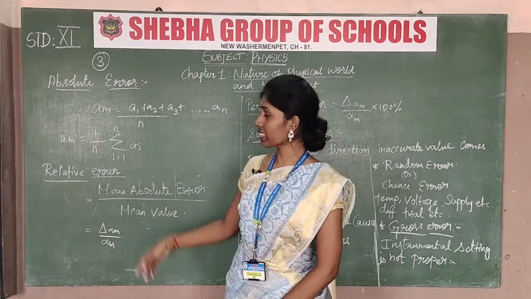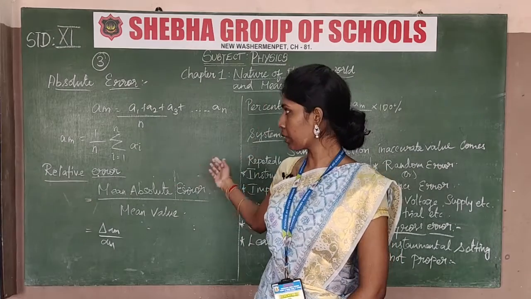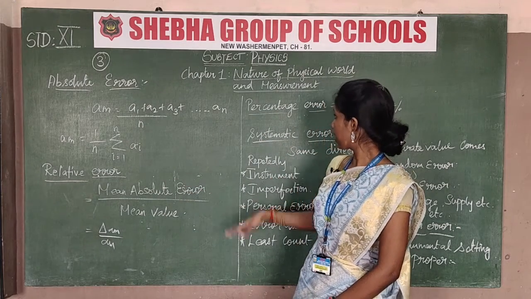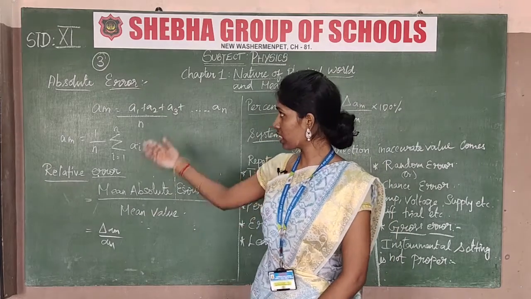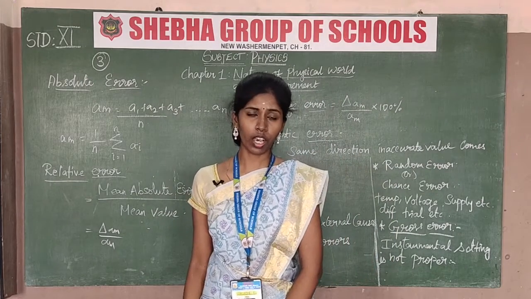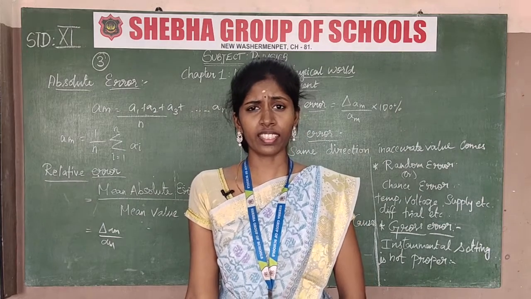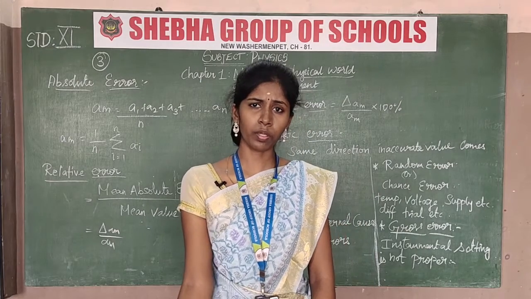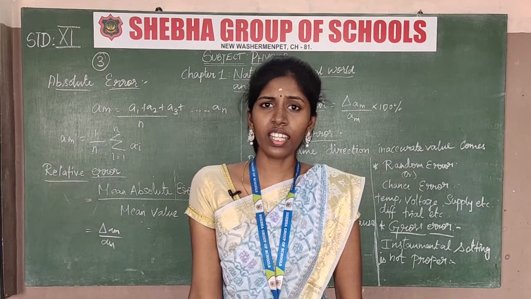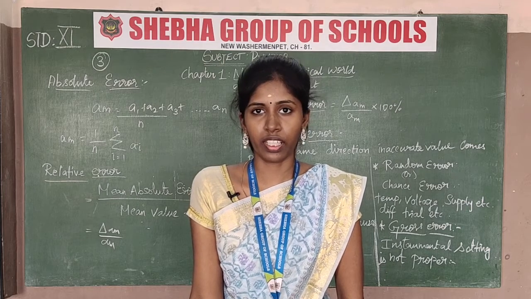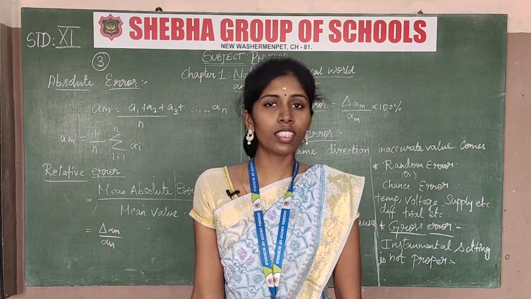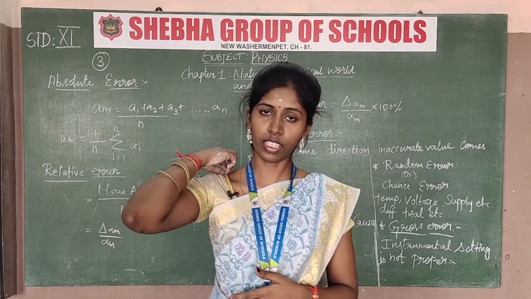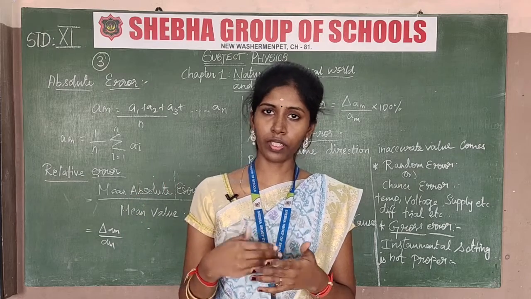Now we take absolute error. There are three common types of error: one is absolute error, another is relative error, and another is percentage error. First we take absolute error. Absolute error means we take two or three repeated values. When we start one experiment, the reading is taken; we measure four or five readings. They differ from each other, so the readings will be different, with one or two points differing.